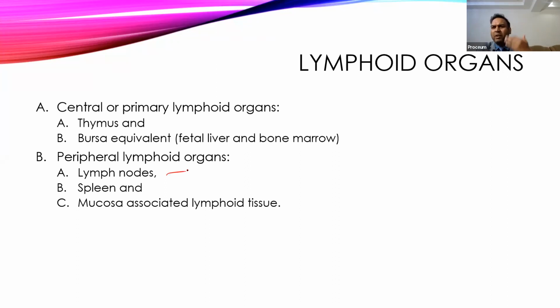There are many groups of lymph nodes, like temporalis, cervical, aortic, post-aortic, iliac, inguinal, popliteal, and axillary. They store not only B cells but also T cells, matured B and T cells, and they usually restrict themselves to that local area.